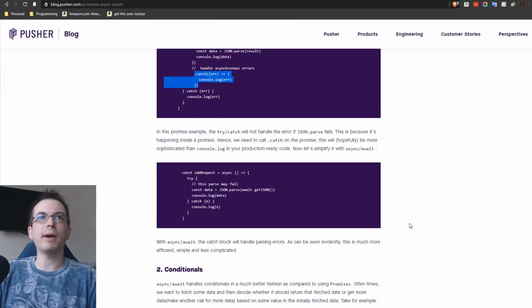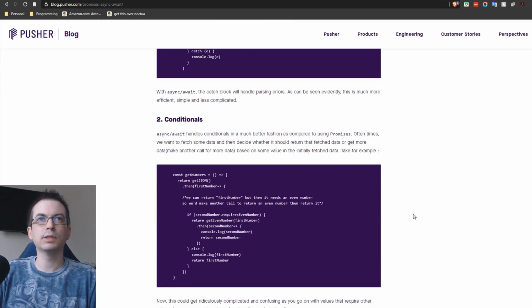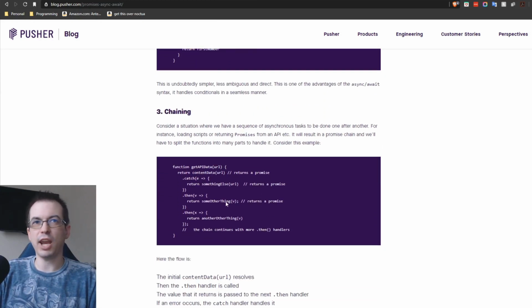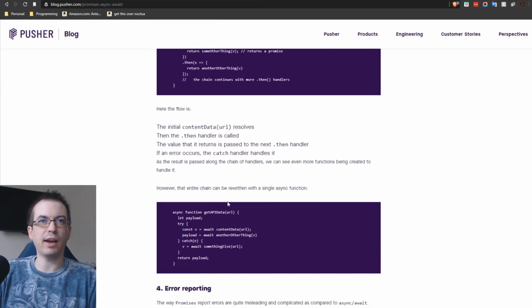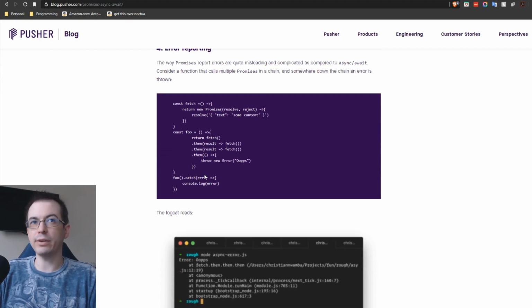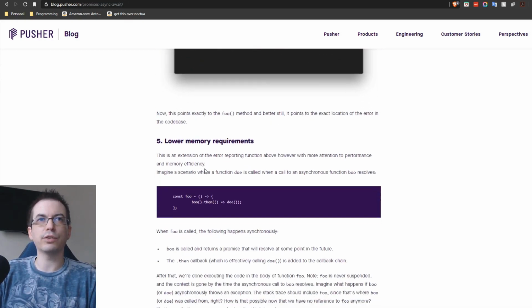So going back to the article, just like chaining, I explained already how you can do multiple asyncs in a row. Error reporting, how it simplifies the error reporting. Now let's jump down to the end.